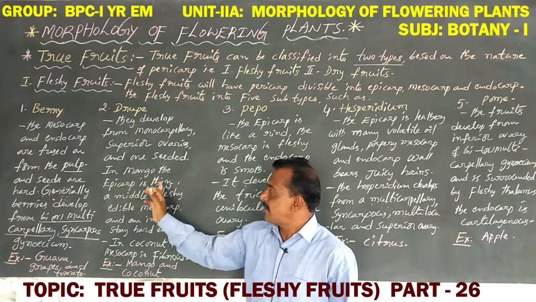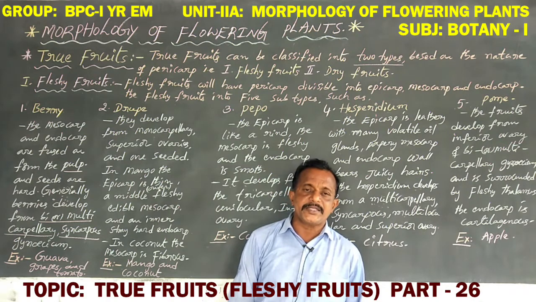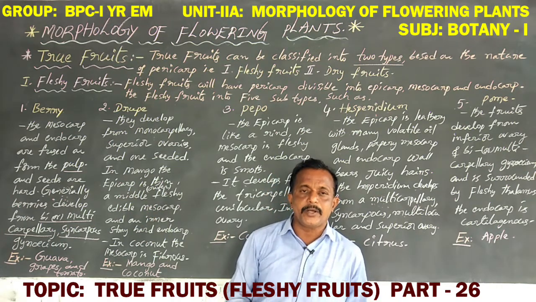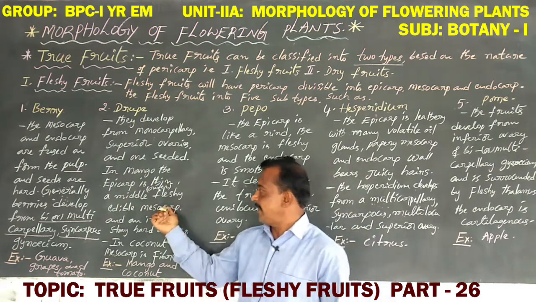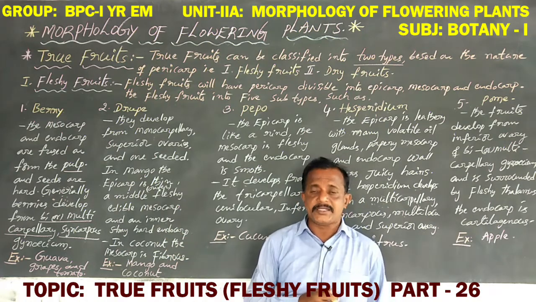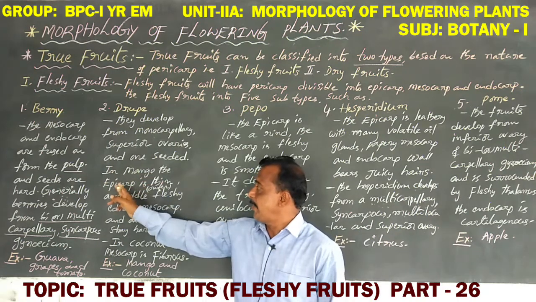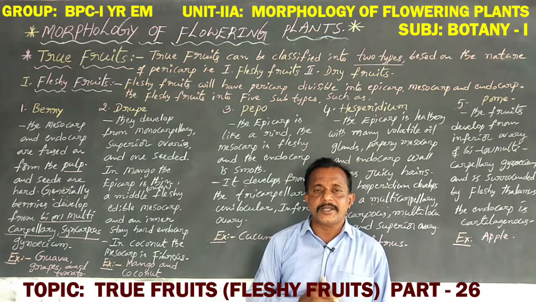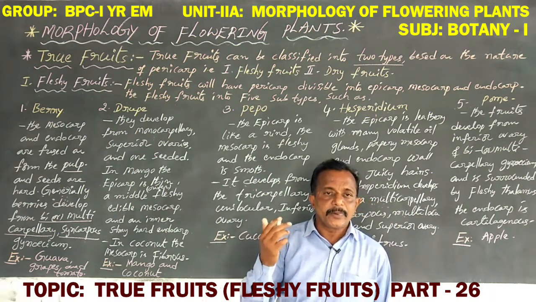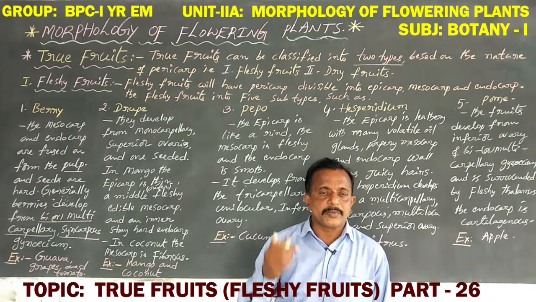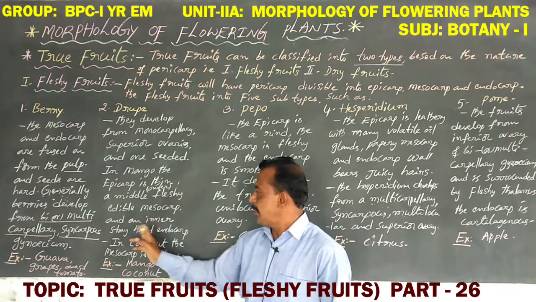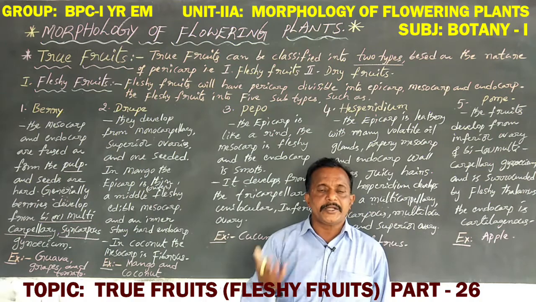Especially in mango, the outer epicarp is thin, the middle layer is a fleshy, edible mesocarp, that is the eating part, and the inner layer is a stony, hard endocarp.